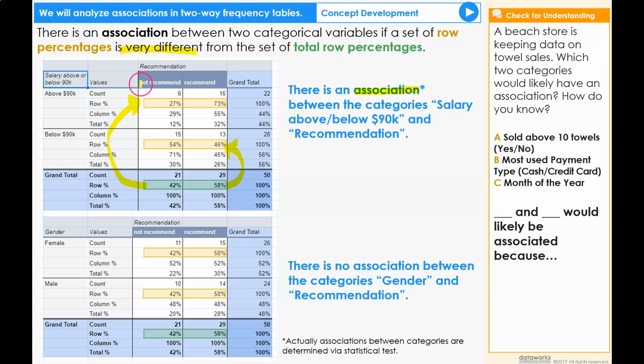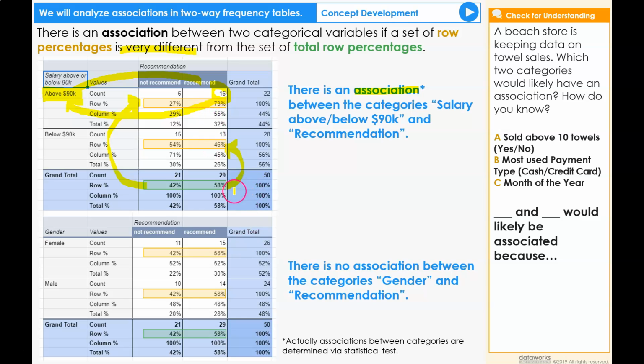Associations also make sense at a human level. If somebody is earning above $90,000, they likely consider their pathway to their job a success. And if their pathway included them taking out a student loan, then perhaps they are more likely to recommend someone getting a student loan like they did, so that that person can have a chance to make over $90,000 as well.